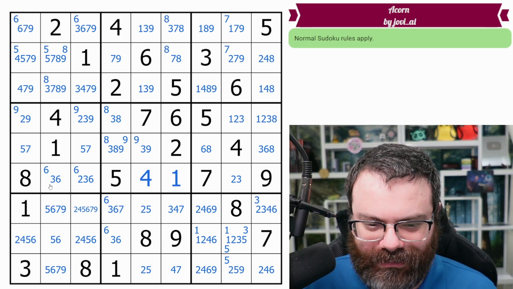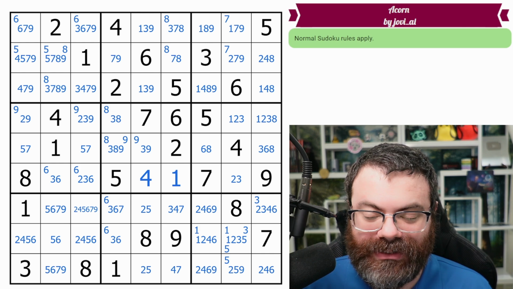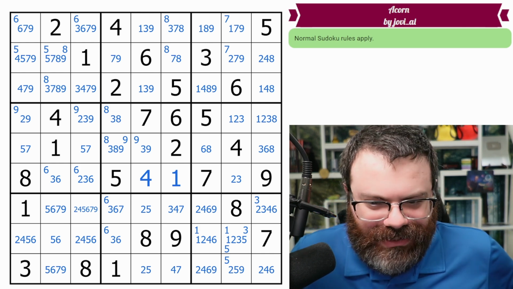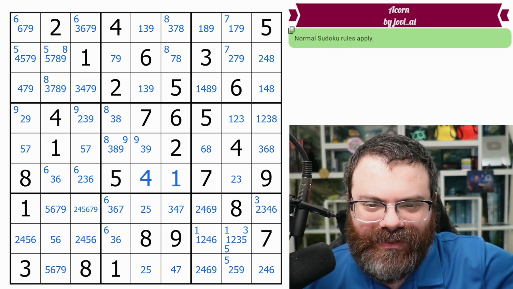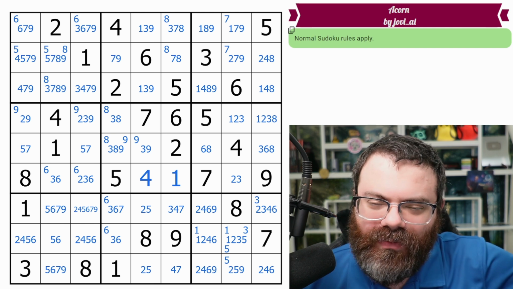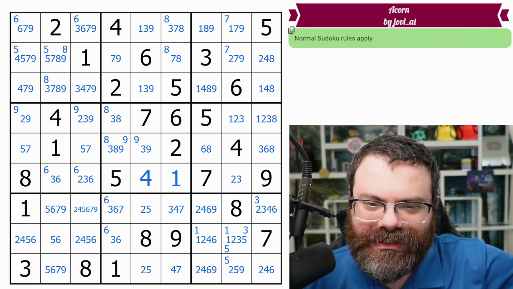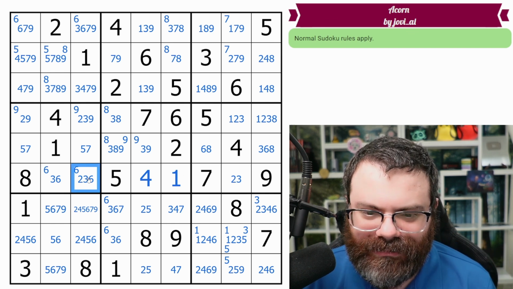So the technique we're looking for basically has two names. The original name is Death Blossom, which makes it sound like a technique you don't even want to try to learn. This alternative name, which is more descriptive, is the ALS-XY wing, which works very similar to how you'd expect a Y wing to work, but you're using almost locked sets for it. And I thought maybe I'd found it here, but it's not doing anything.